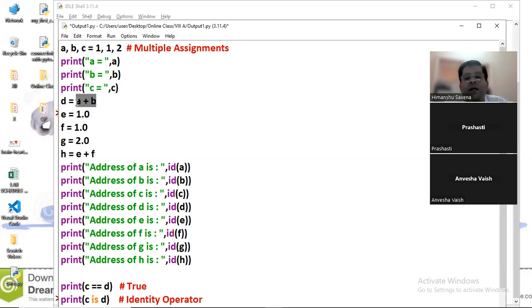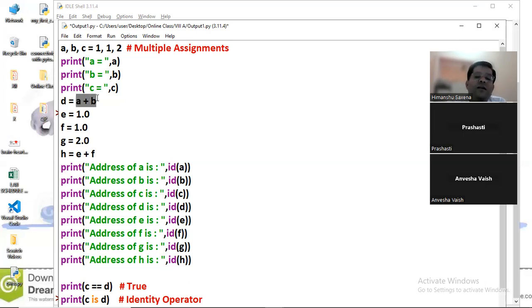So in Python, what happens? This is a good concept here. Suppose we have assigned a variable some value, and in future a different variable gets the same value. Then both the variables will point towards the same memory location.